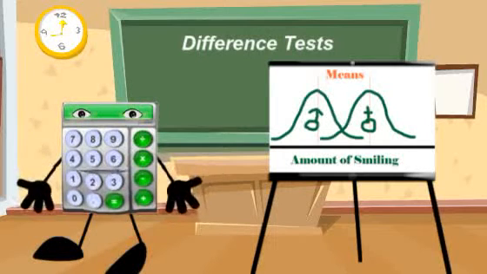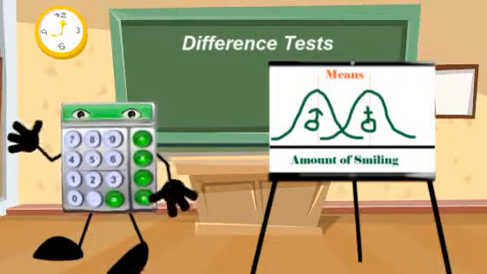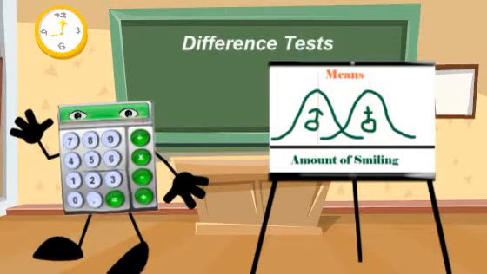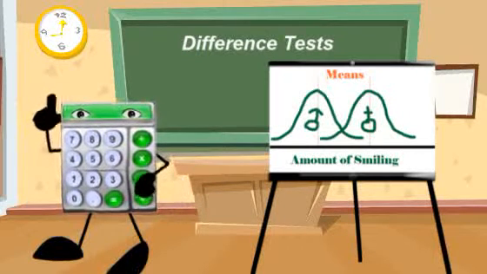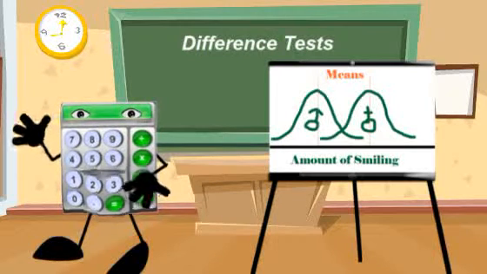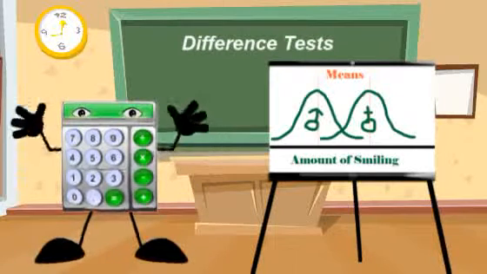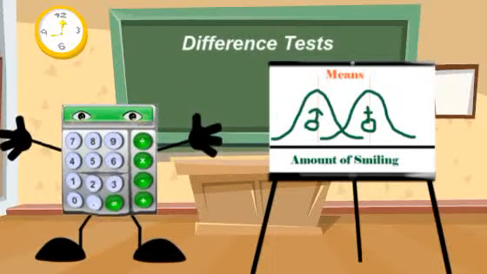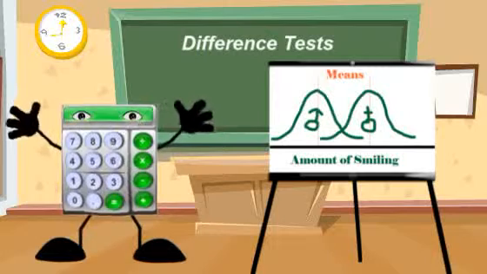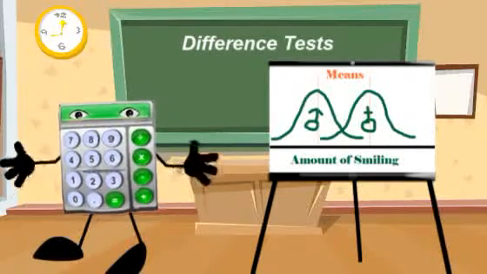On the easel, we have two curves representing the average number of times the group of males smiled and the average number of times the group of females smiled. The curve to the left represents the average number of times a male smiled during an interaction, and the curve to the right represents the average number of times a female smiled during an interaction. Although eyeballing the two curves may make it appear that females smile more, researchers cannot use the eyeballing technique. Researchers use statistics to determine if the two groups are really different.